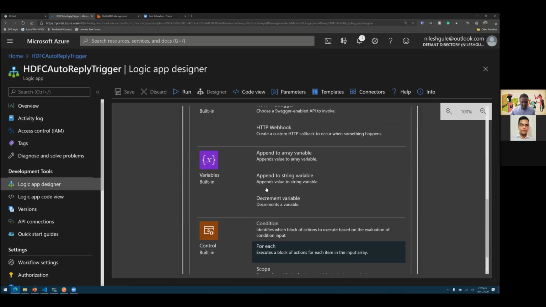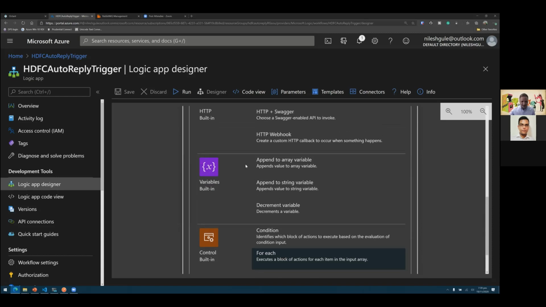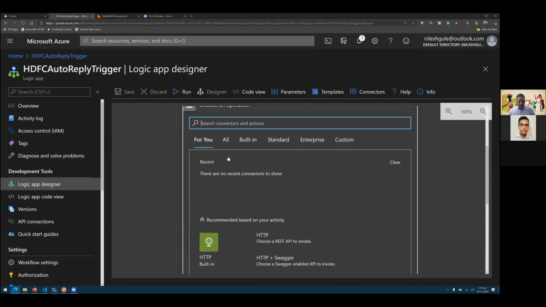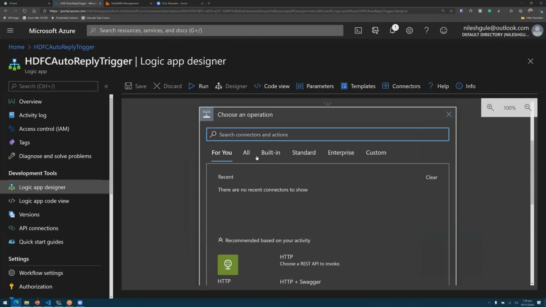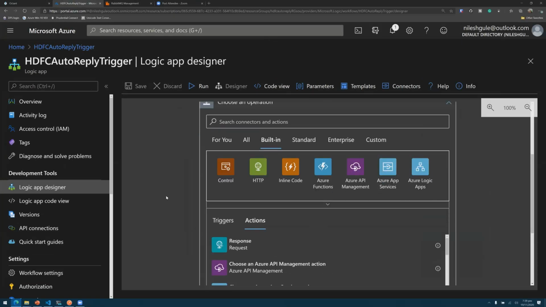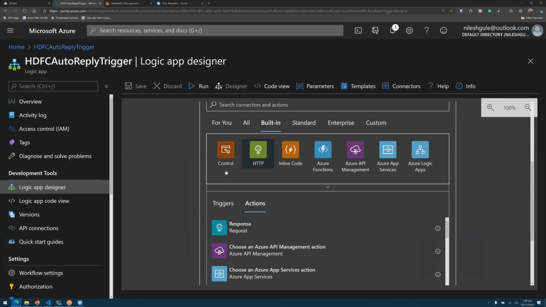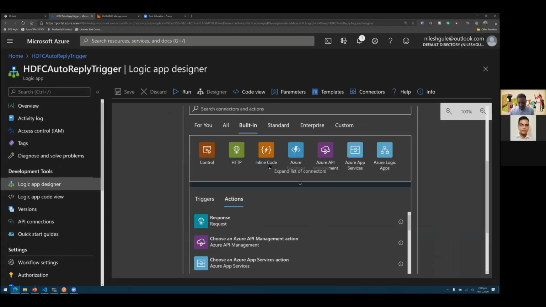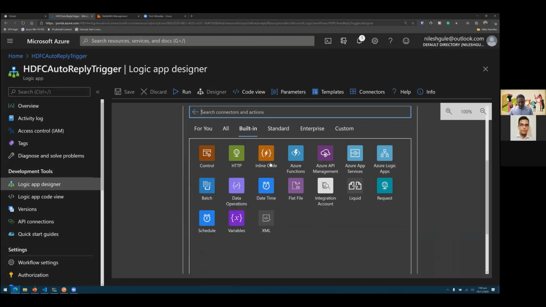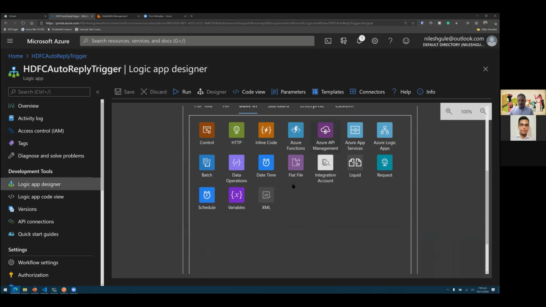And then when it comes to the connectors, let's look at the built-in connectors that we have. We quickly had a look at the control and the HTTP. We also have the option for things like inline code. But if I expand this, you can see that it has support for Azure Functions, API management, app services.